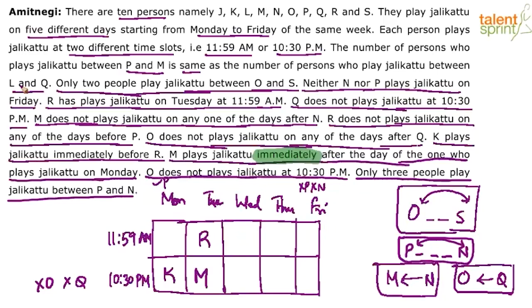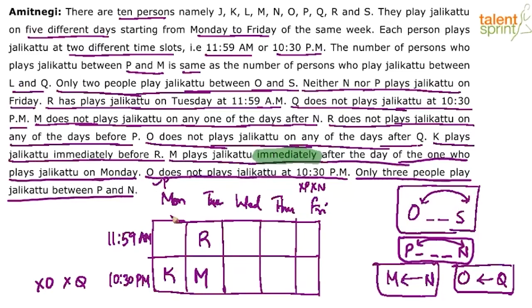Now what else can be done here? O has to come in the morning slot. O comes before Q. Only 2 people between O and S. Multiple possibilities are there. Oh, we have got P, right?